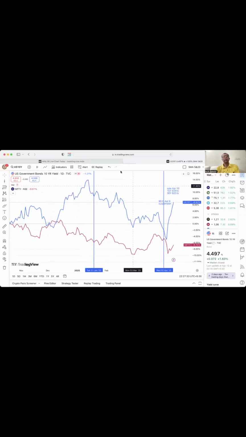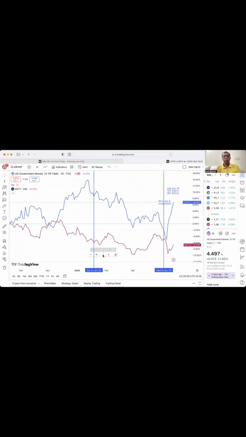If you see the screen, this blue line is showing the US 10-year Treasury bond yield, and this red line is showing the Nifty 50. We are trying to show you how these two instruments are interconnected, and whatever current tough phase, the bear phase, that we are passing through, what is the reason behind it? What was the impact of the 10-year US Treasury bond yield on our Nifty 50?